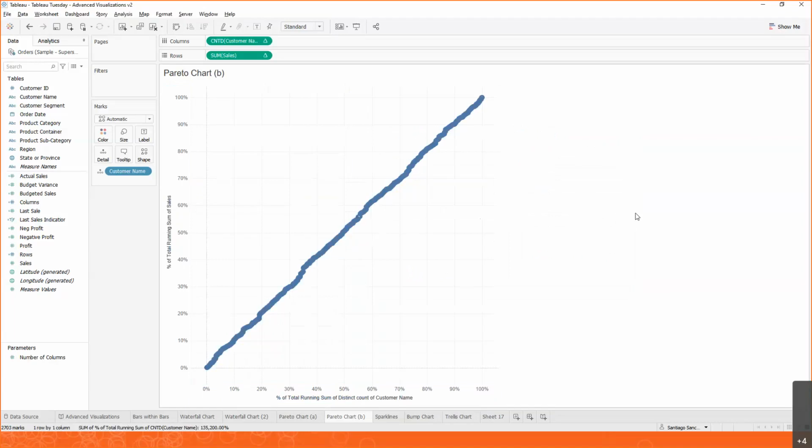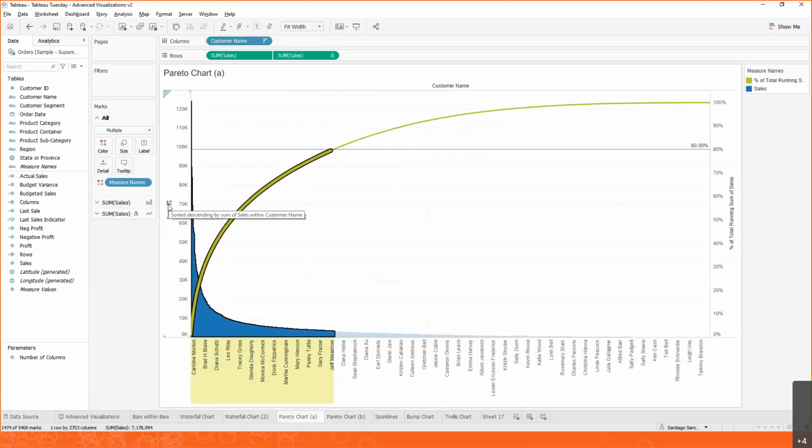But it doesn't quite look like a Pareto chart, right? What's missing? What did we change? What was one thing we did on the other side that we didn't do on this one? We've done so many things that it's kind of hard to remember now. But one of the first things we did on this Pareto chart was to sort it, right? Because we want to start with our larger customers first. So we haven't done that here yet.